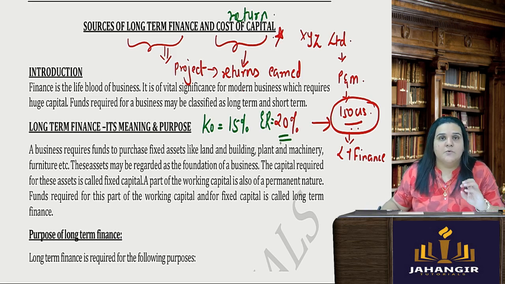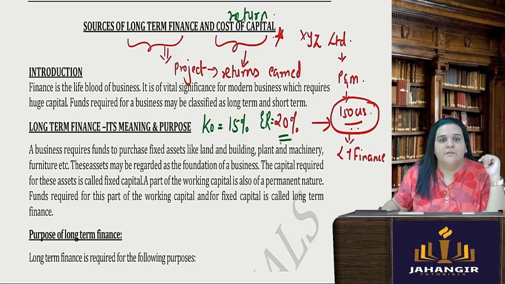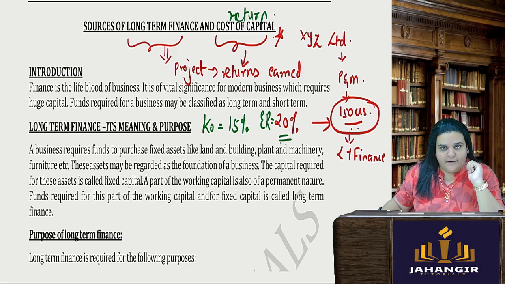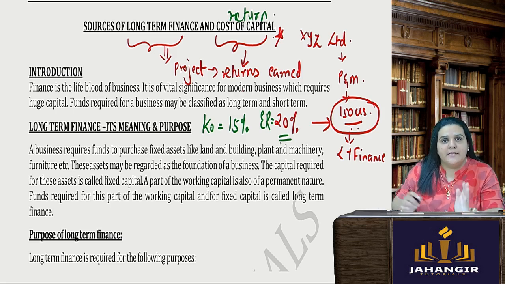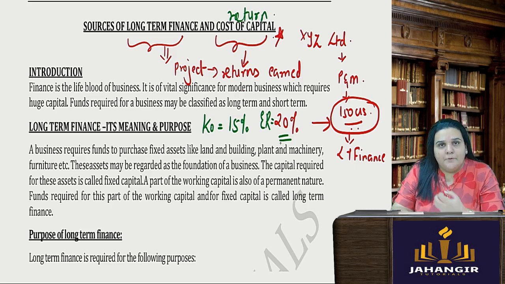Because my cost is obviously going to be less than the returns which I am going to get from this project. So this is the main purpose of understanding why we need long-term finance, and whether this long-term finance is going to help us get appropriate returns with the cost attached to this particular finance.